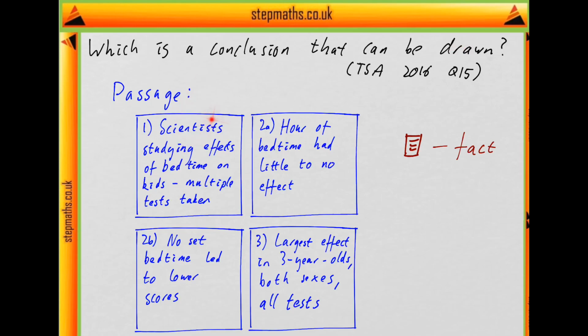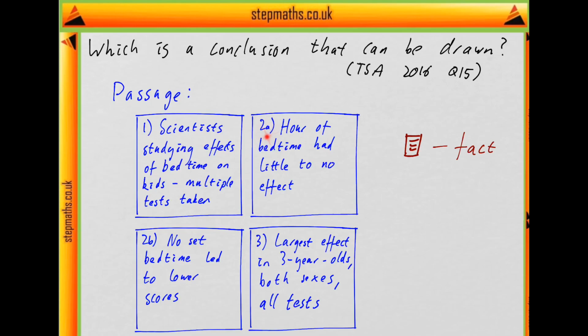It says, scientists investigated the effects of bedtime routine on child development, and they asked the kids to complete a number of tests. They detail what those tests are. They're on number skills, reading word cards, and constructing designs from shapes. But the point here is there's multiple tests on different cognitive skills.